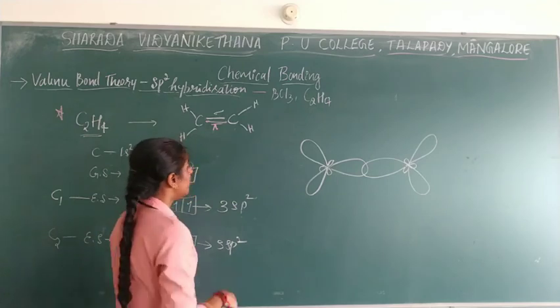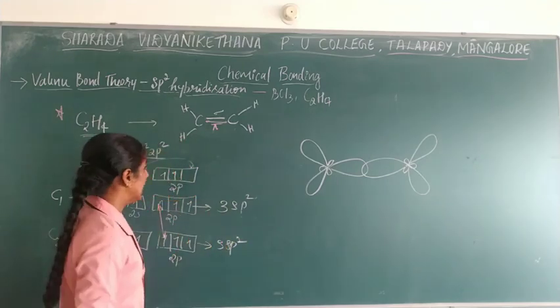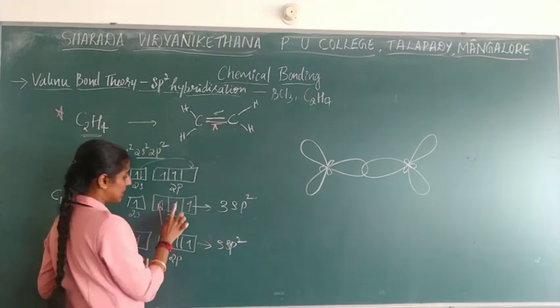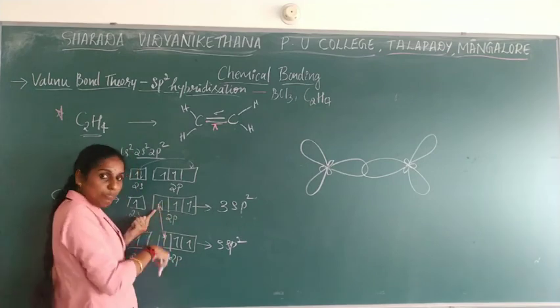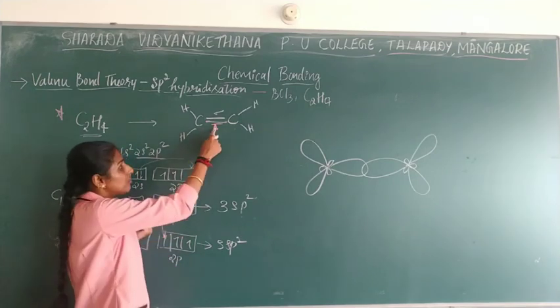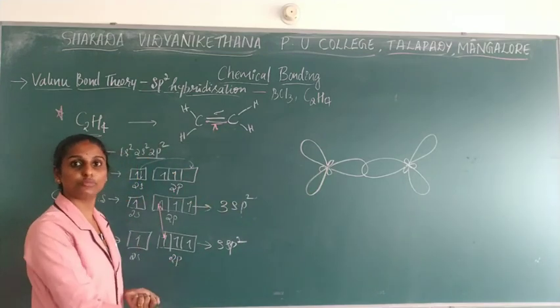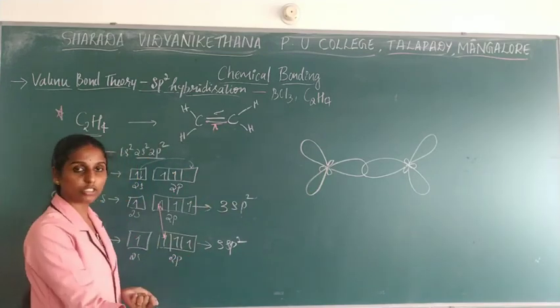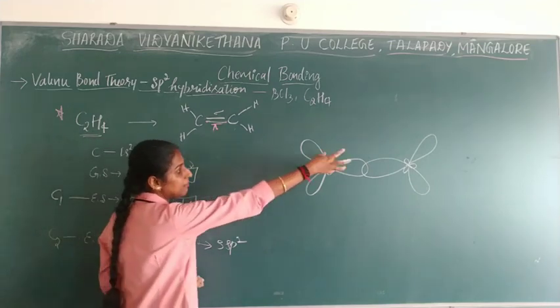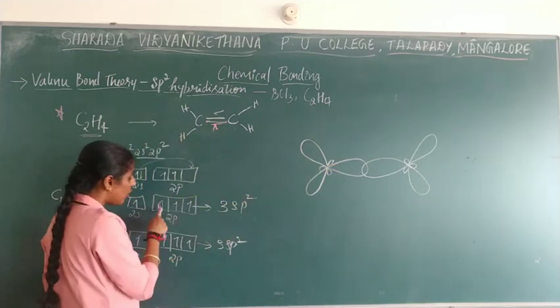Okay, so now 3 sp2 is over. Now everything is over. This you have shown, this you have shown. Did you show this pi bond formation? Have you shown this pi bond formation in the diagram? Hybrid orbital, in the sense, everything should be drawn, right? Sigma bond, pi bond, everything should be drawn. Here you have drawn only sigma bond formation. You didn't draw the pi bond formation.